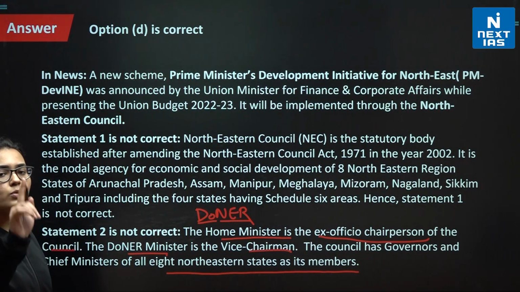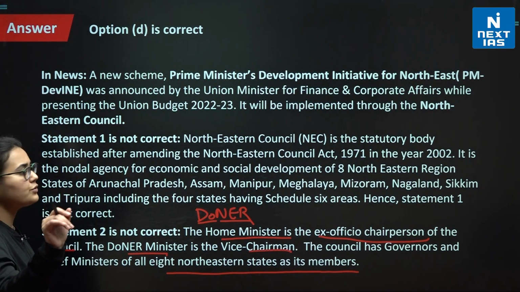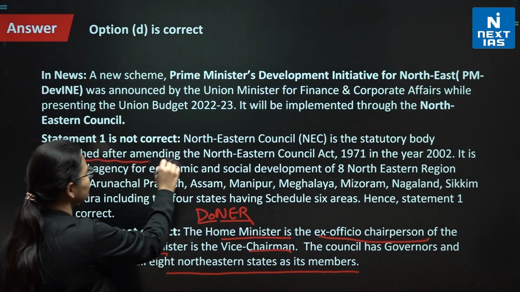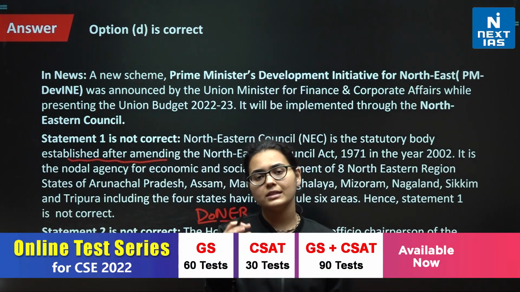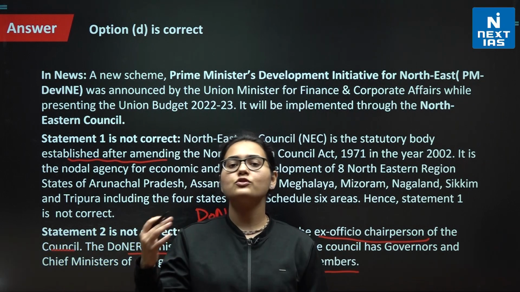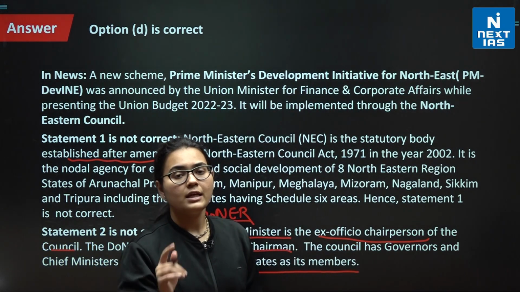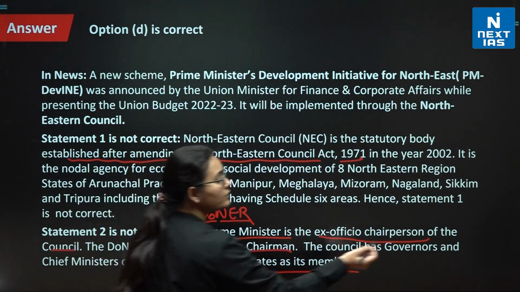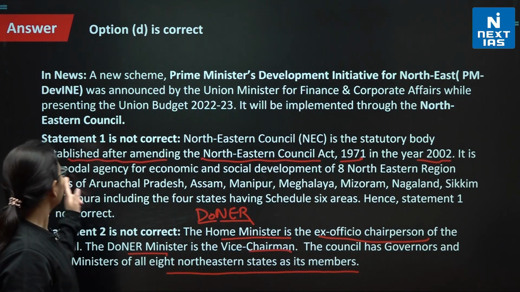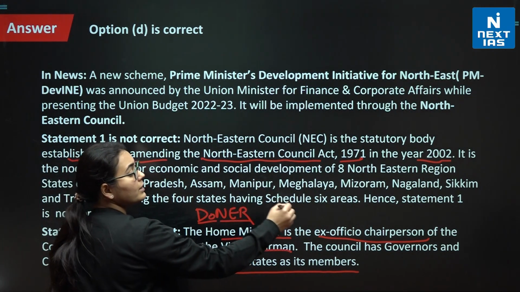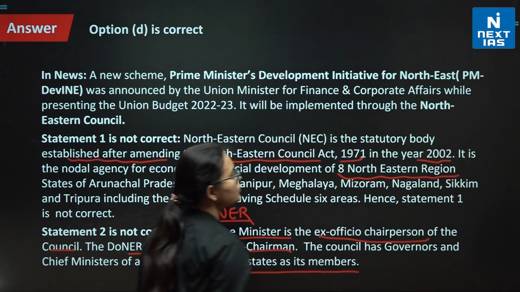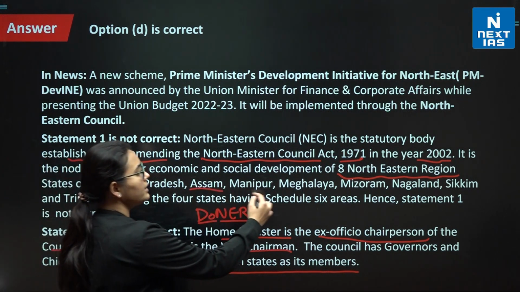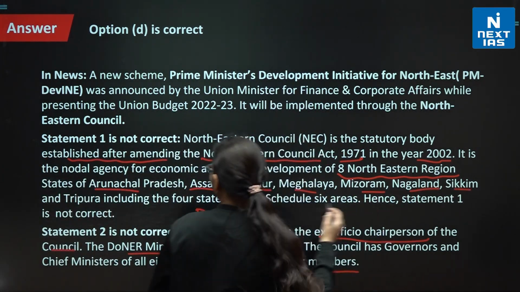Now coming to statement number 1, which was causing a little confusion, let me clarify that the Northeastern Council is the statutory body established for the economic and social development of the northeastern states. It was established by amending the Northeastern Council Act of 1971, in 2002. It is the nodal agency for economic and social development of the 8 northeastern states: Arunachal Pradesh, Assam, Manipur, Meghalaya, Mizoram, Nagaland, Sikkim and Tripura.